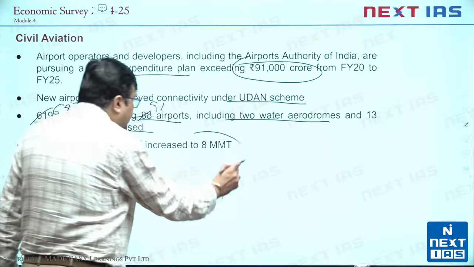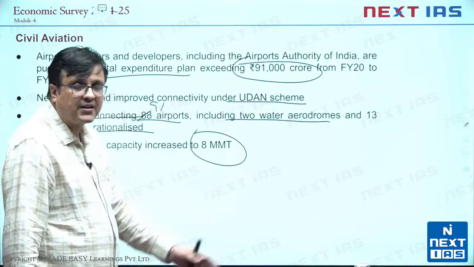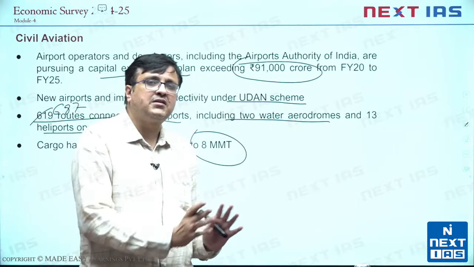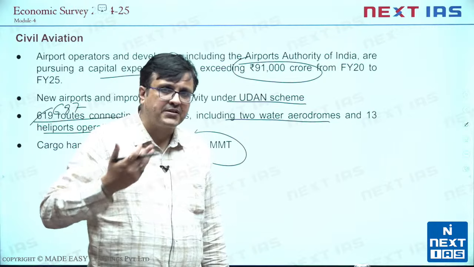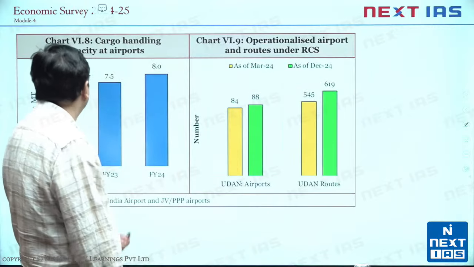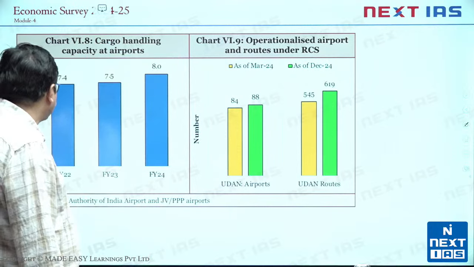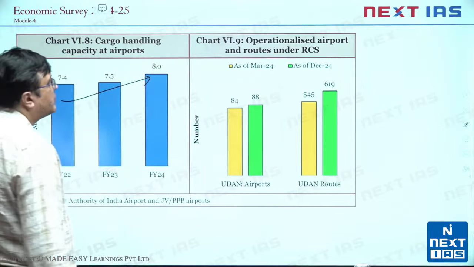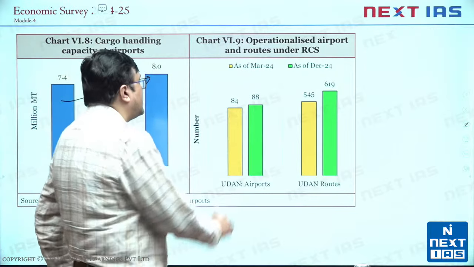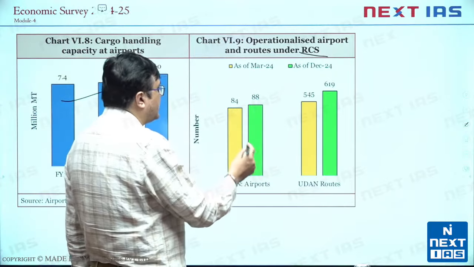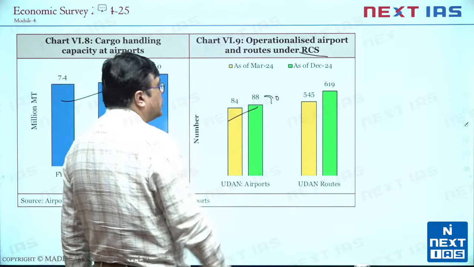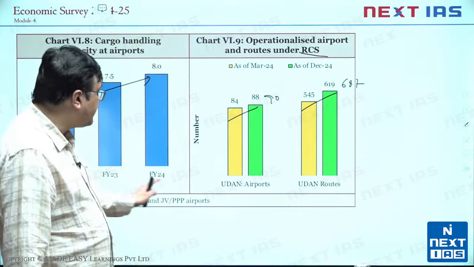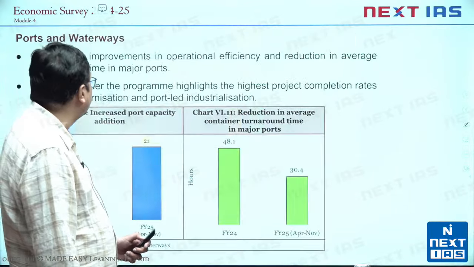Cargo handling capacity has increased to 8 million metric ton. That is huge. Our cargo handling capacity was 4.5 million metric tons, say 10 years ago. We have had almost a cumulative 10% growth in our cargo handling capacity. So if you see again, cargo handling capacity at airports has risen from 7.4 to 8 within last 2 years. We also see operationalized airport and routes under regional connectivity scheme, that's Udan. So airports 88, as I told you, now 90, 619 routes, as I told you, 687. So we are making some fast progress when it comes to civil aviation in India.